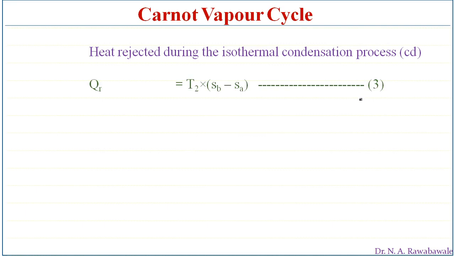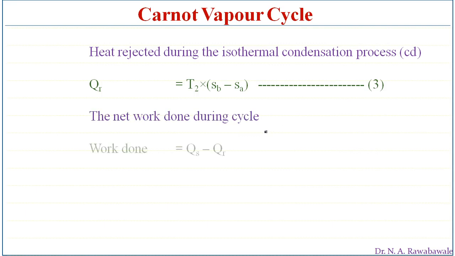So the amount of heat rejected is known, and the amount of heat supplied is known. The amount of heat supplied minus the amount of heat rejected is the energy converted into useful work. So the net work done during the cycle is the heat supplied minus the heat rejected.